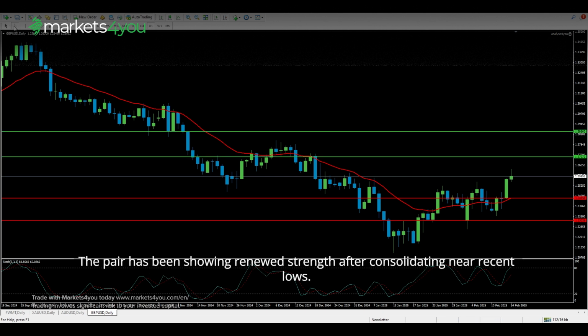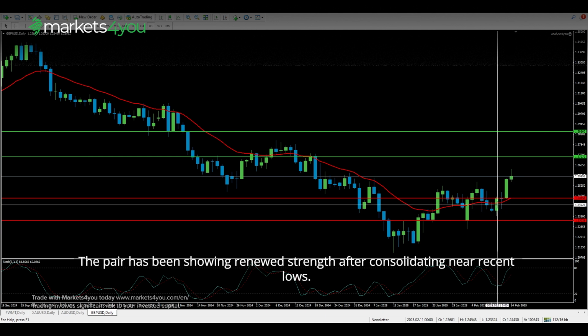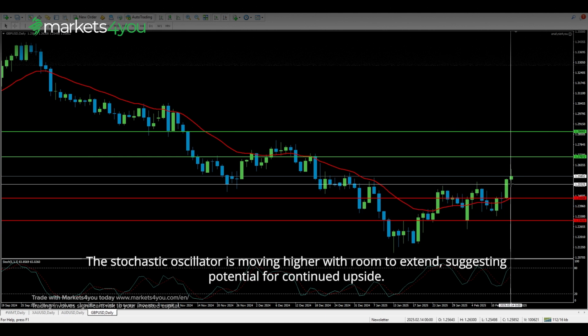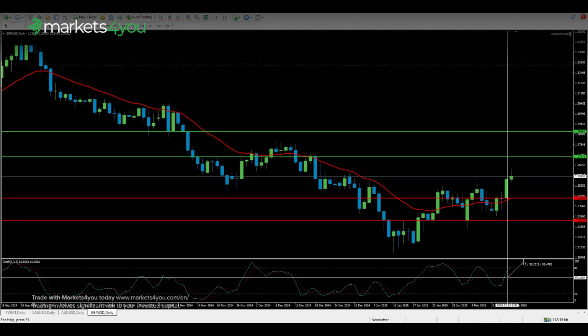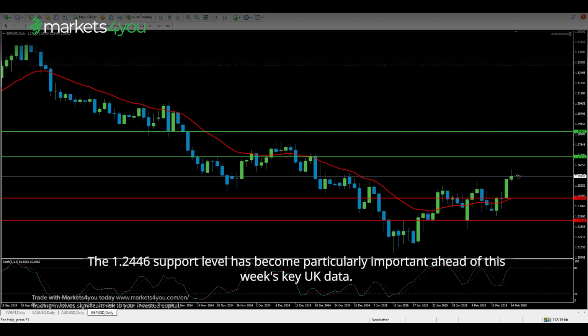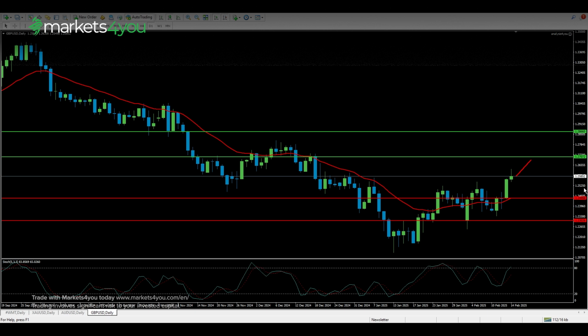The pair has been showing renewed strength after consolidating near recent lows. The stochastic oscillator is moving higher with room to extend, suggesting potential for continued upside. The 1.2446 support level has become particularly important ahead of this week's key UK data.